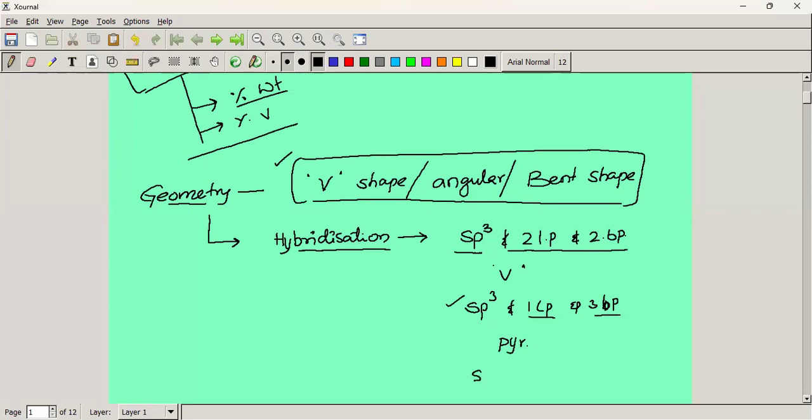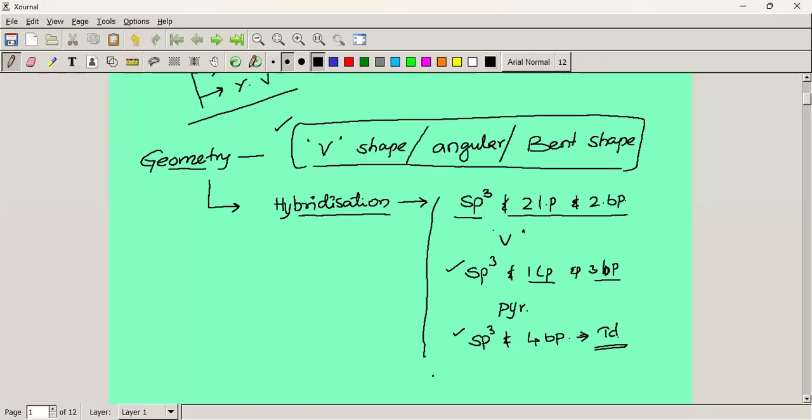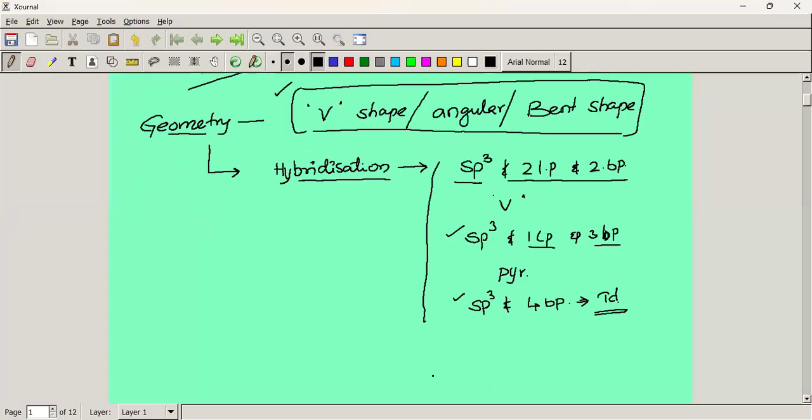If sp3 hybridization has only four bond pairs, the geometry is tetrahedral. So this is one of the methods to find out the geometries of molecules with the help of hybridization.